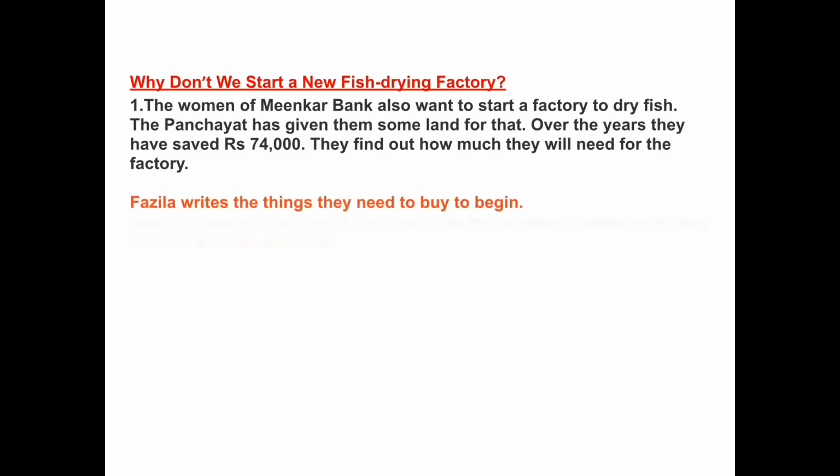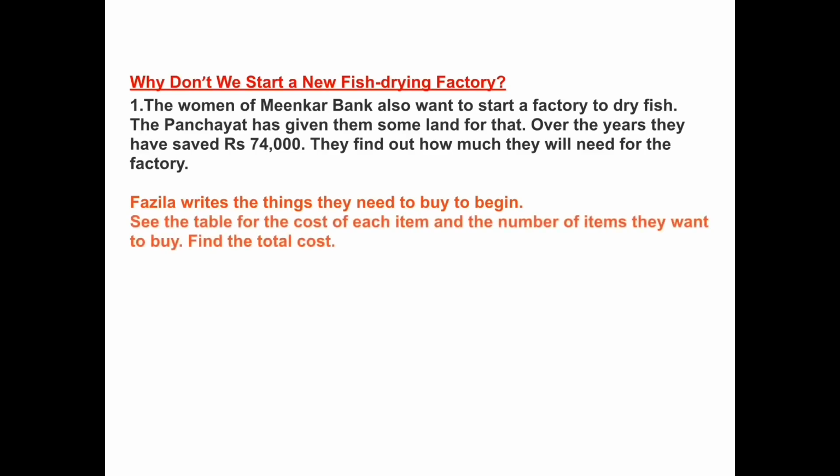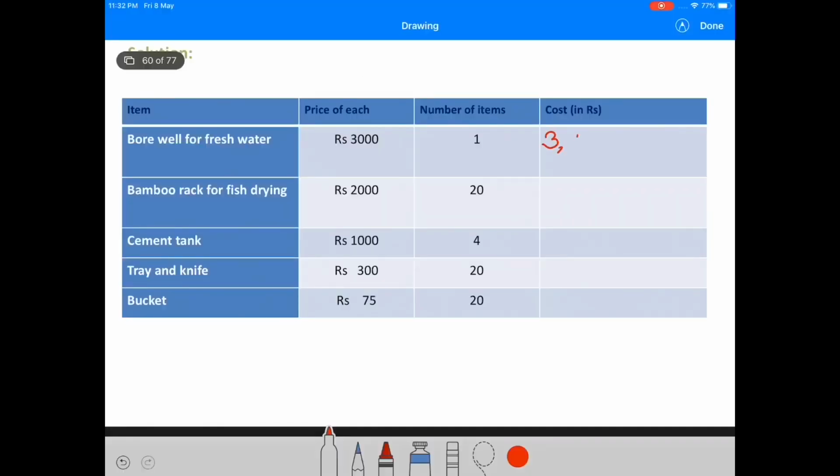Fazila writes the things they need to buy to begin. See the table for the cost of each item and the number of items they want to buy. Find the total cost. Borewell for fresh water, 3,000 rupees into 1 is equal to 3,000 rupees. Bamboo rack for fish drying, 2,000 rupees into 20 is equal to 40,000 rupees.